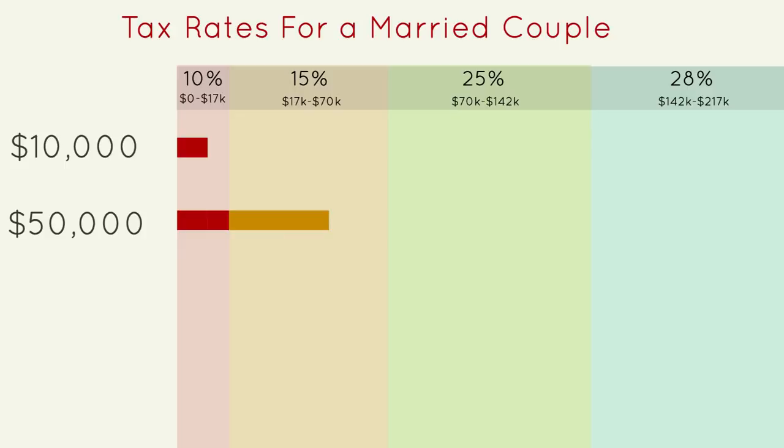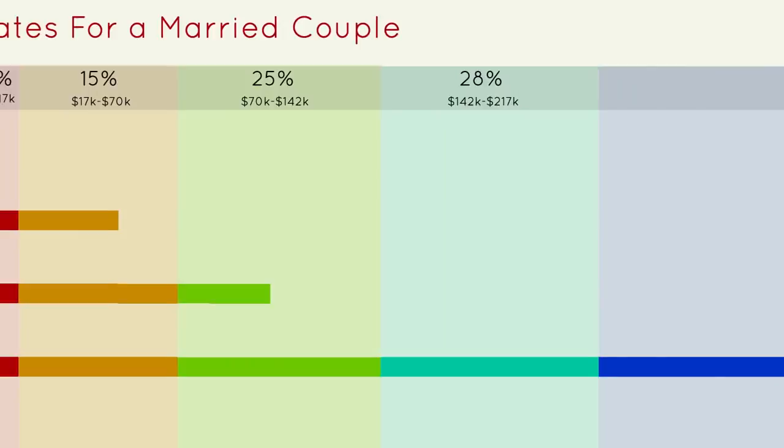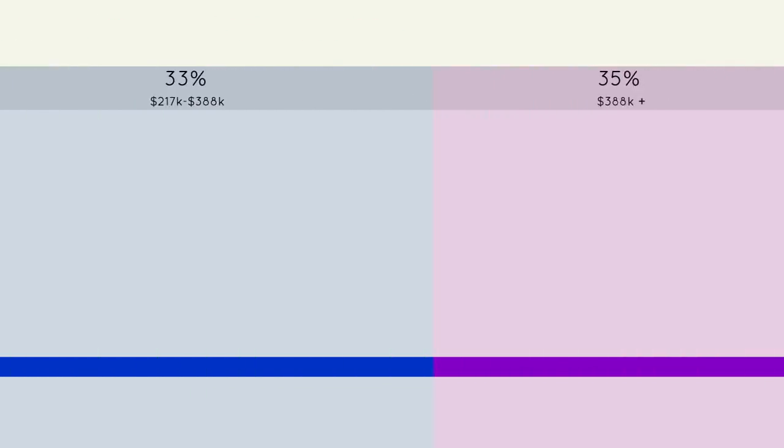This works on up the scale for $100,000, and when I made this graph, I had to make it extra long to fit $500,000, which includes all of the tax brackets. But even that person that makes $500,000 still pays into all of the lower tax brackets before they get to their big high up ones. Just wanted to clear that up. Now, back to capital gains.